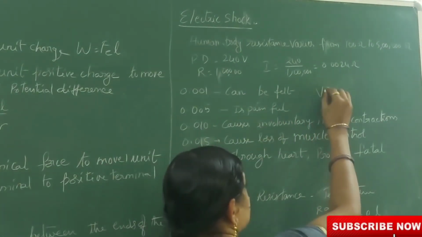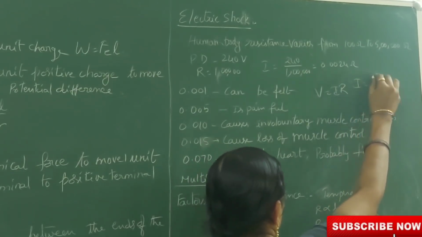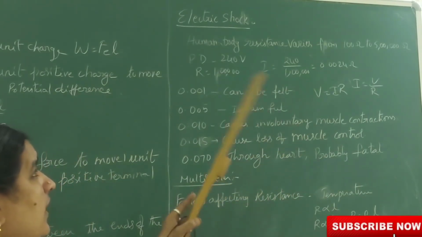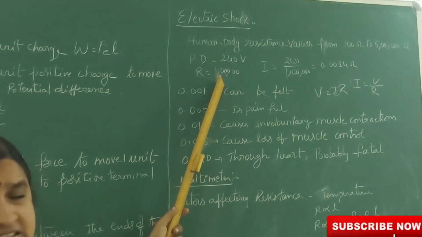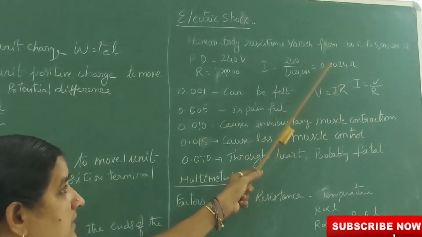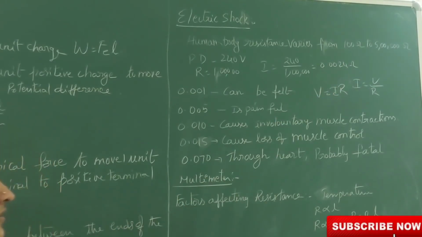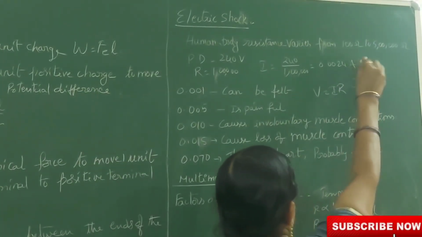From the formula V is equal to IR, we can calculate I is equal to V by R. Here V is 240 volts and the resistance is 1 lakh ohms. You will get 0.0024 amperes of current.